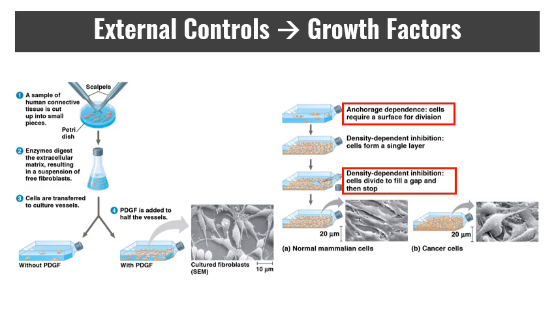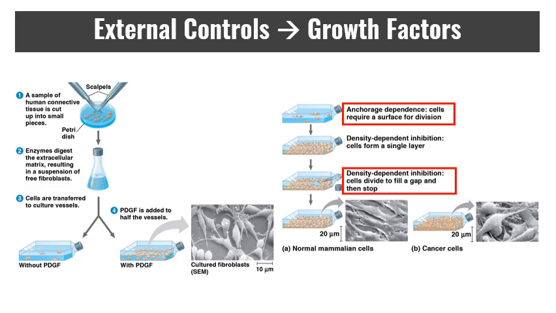One is anchorage dependence. So to divide, the cells must be anchored to a substratum, typically the extracellular matrix of a tissue. The density-dependent inhibition is looking at the actual level of growth and the amount of cells within an area. Cultured cells normally divide until they form a single layer on the inner surface of the culture container, and if a gap is created, the cells will grow to fill that gap.